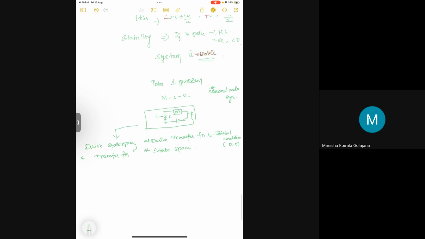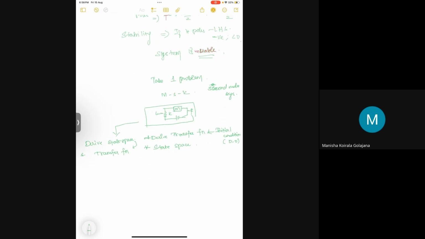Then what you can do is, if the system is inherently non-linear, try to linearize the system, or if it is a linear system, try to find the equilibrium point of the system. When you find the equilibrium point and you already have a linearized system, this mass spring damper will be a linearized system only. So it's like you are having a Jacobian matrix in your hand. You already did this step.